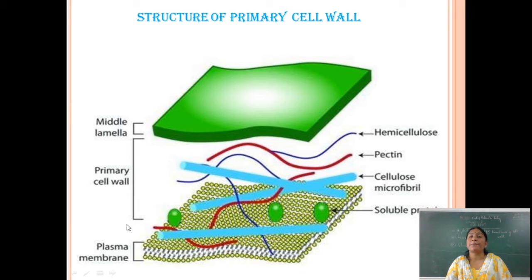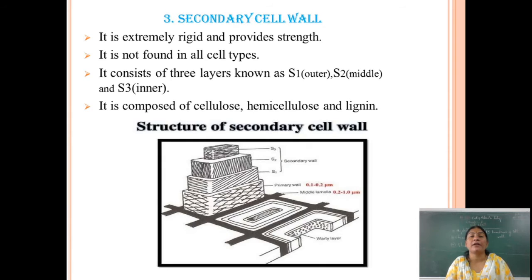Then this one is the primary cell wall, in which there are the hemicellulosic component, pectin component and the cellulosic microfibrils. There are also some soluble proteins, and we know that this is the semi-permeable membrane that we call the plasma membrane. So the next component is the secondary cell wall.